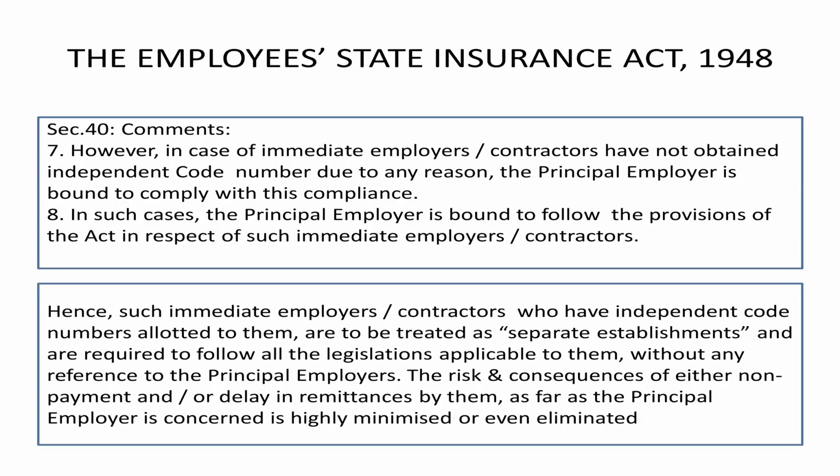If the contractor, the immediate employer, takes the independent code number and submits it, then for any fault or delay on the part of the immediate employer or the contractor, the liability on the part of the principal employer naturally comes down and he can get out of the issue.